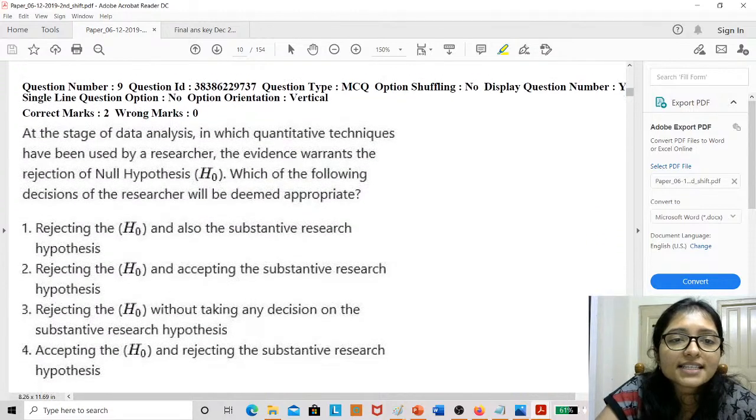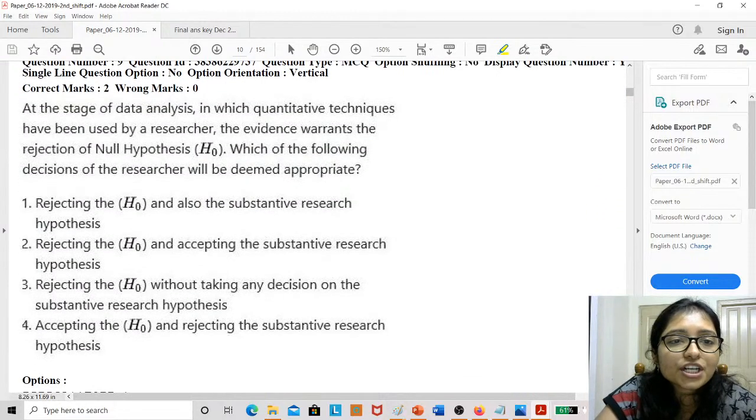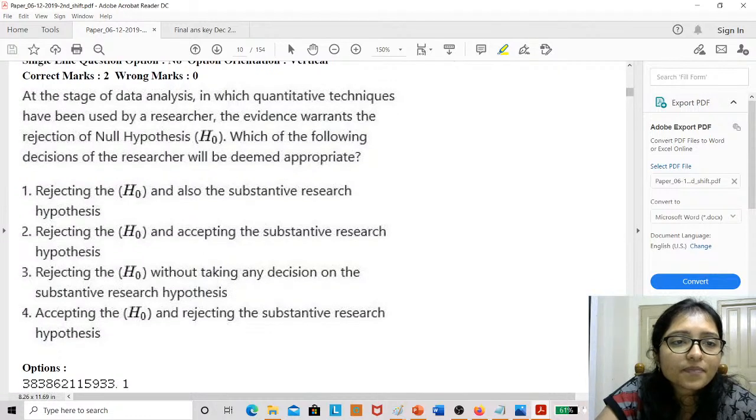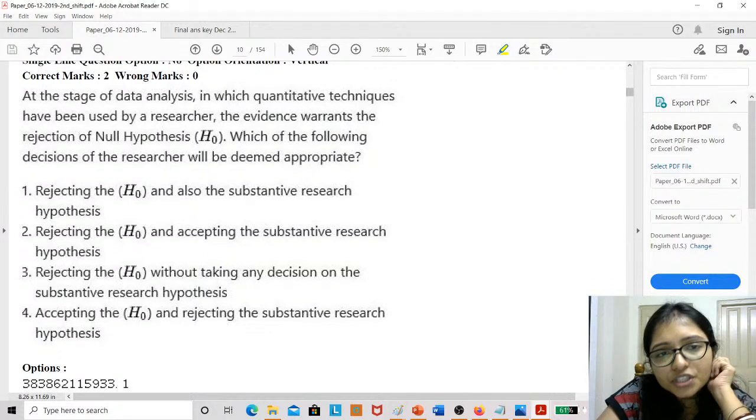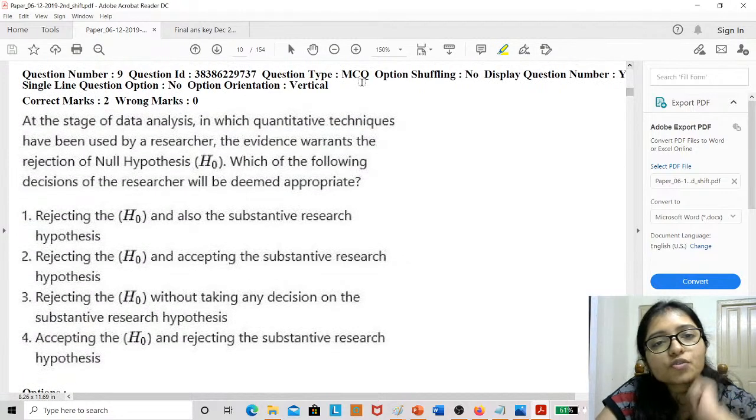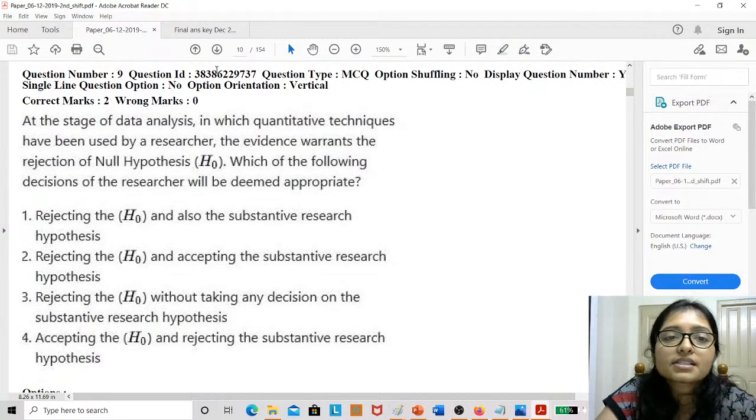Now hypothesis. Now this is the question of hypothesis. This question also we have discussed. Still try to solve this question also. We did this when we discussed the hypothesis. Try to solve.